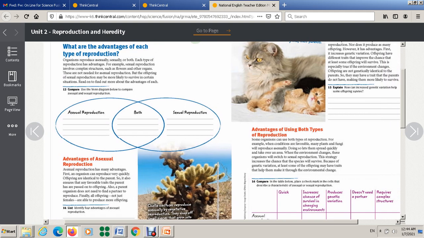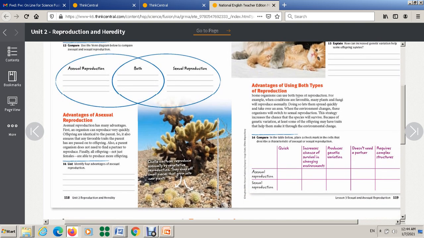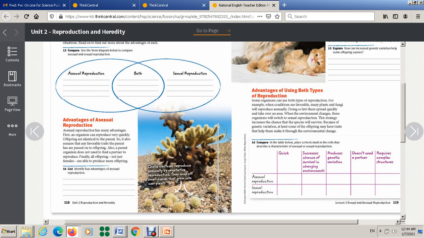How can increased genetic variation help some offspring to survive? How do you think so? Actually here, offspring may have a trait that parents lack that may make offspring more likely to survive if the environment changes. For question 16, in the table below, place a check mark in the cell that describes a characteristic of asexual and sexual. Let's do them together. Which one is quick? Asexual. I'm going to use a different color. Just hold on.